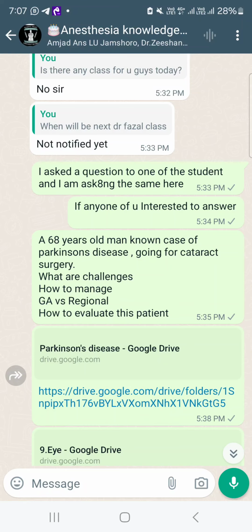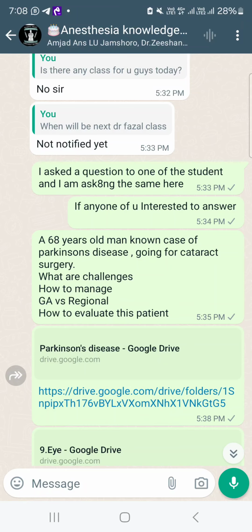Now when we jump towards the cataract surgery, the problem will be that usually cataract surgery is done under local anesthesia, but here because of tremors, that may become a challenging thing to do under local anesthesia, because in cataract surgery you need a very still surgical field. If the patient is moving or has tremors, maybe they can manage, but it will be a concern which you need to tell.